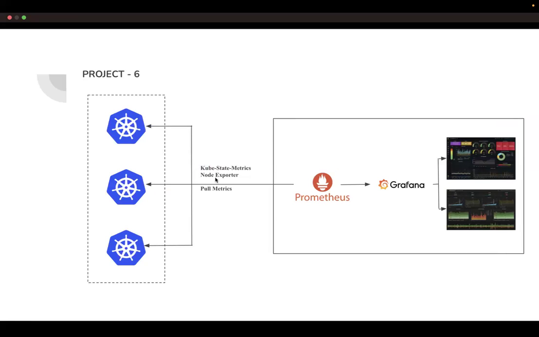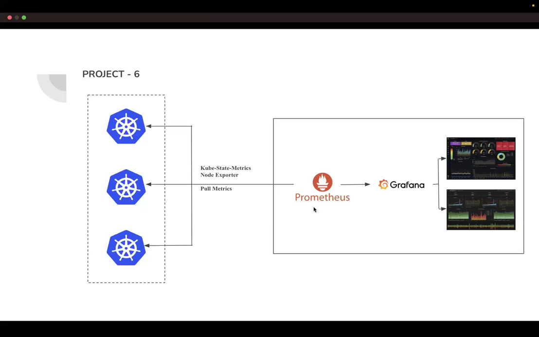As part of project number 6, we are going to collect the metrics information. What are metrics? Like how much CPU is consumed by my Kubernetes cluster, how much memory is consumed by my Kubernetes cluster, how many requests are coming, how many requests are going, how many are successful requests, how many are failure requests. All those metrics will be collected by our Prometheus.